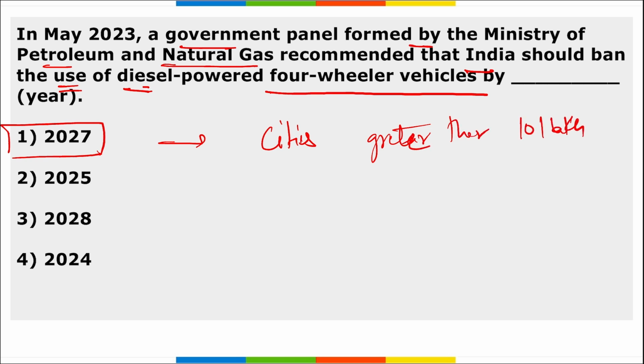If your city's population is more than 10 lakh, then in those cities diesel powered four-wheeler vehicles should be banned. Correct? And this was under the aim of India becoming carbon neutral by the year 2070.